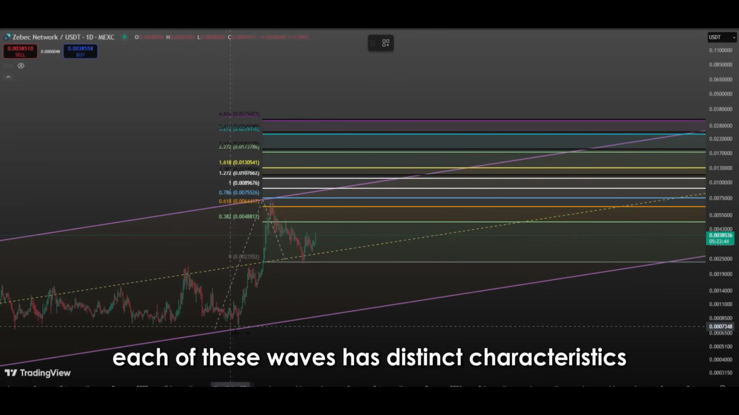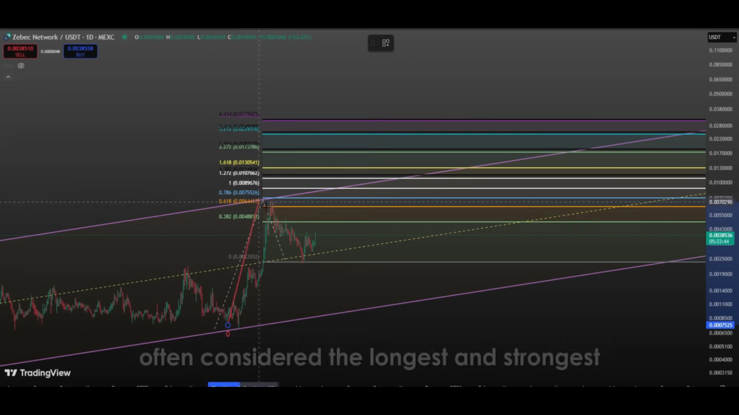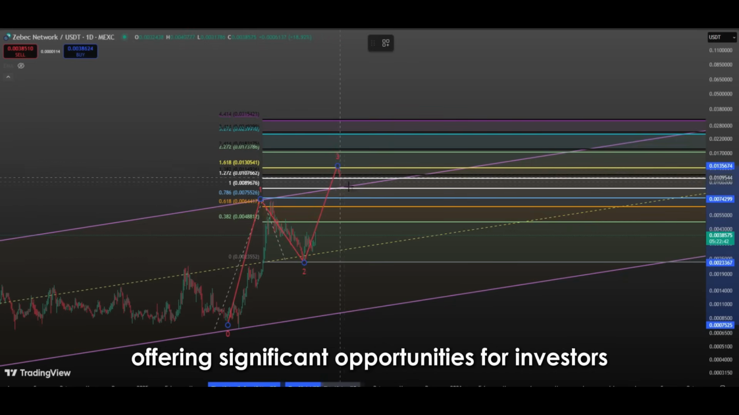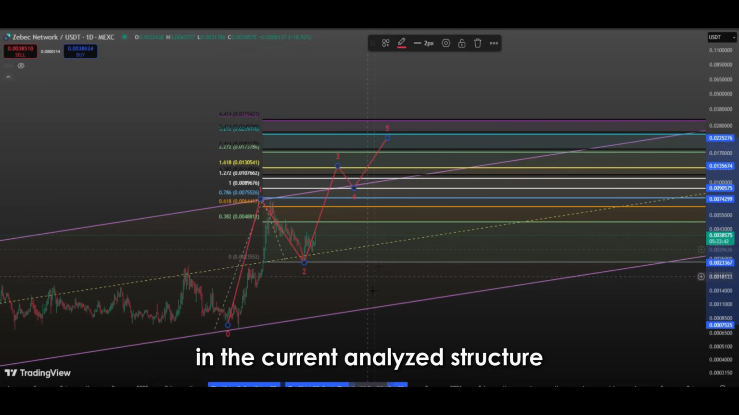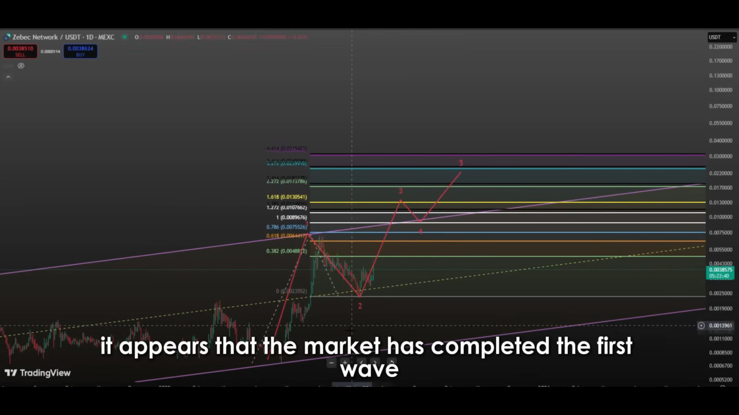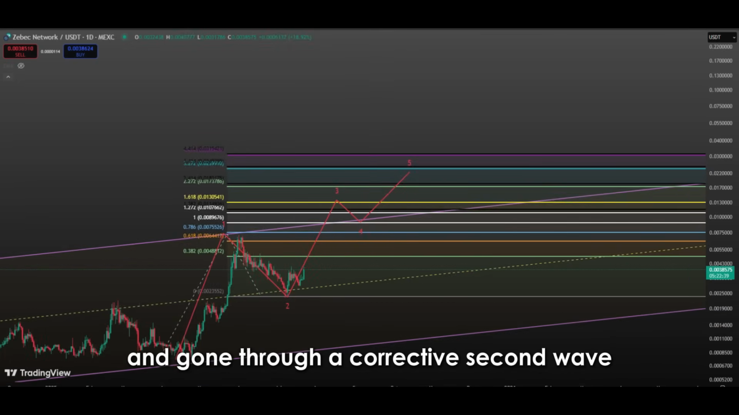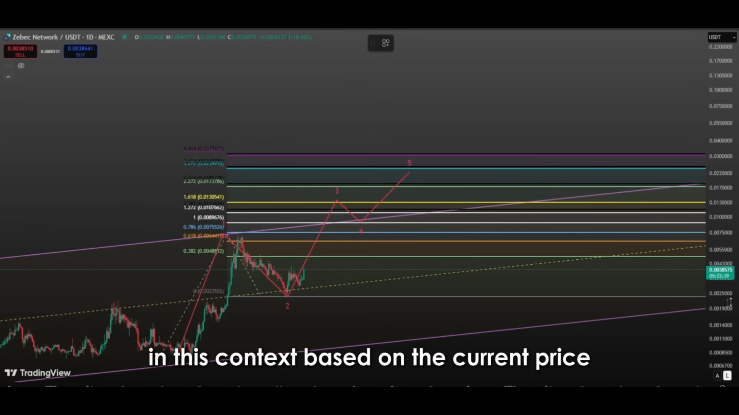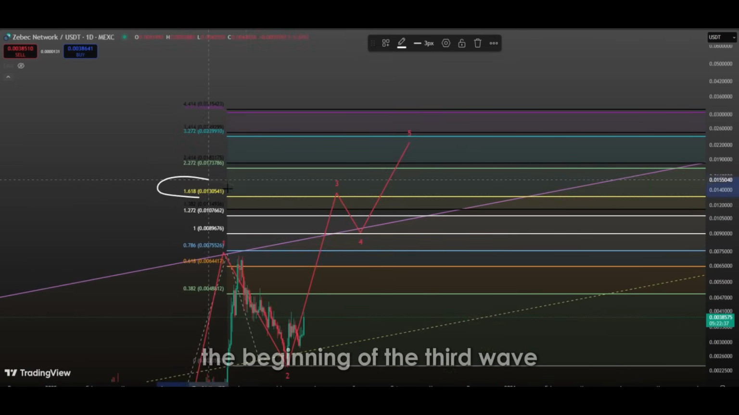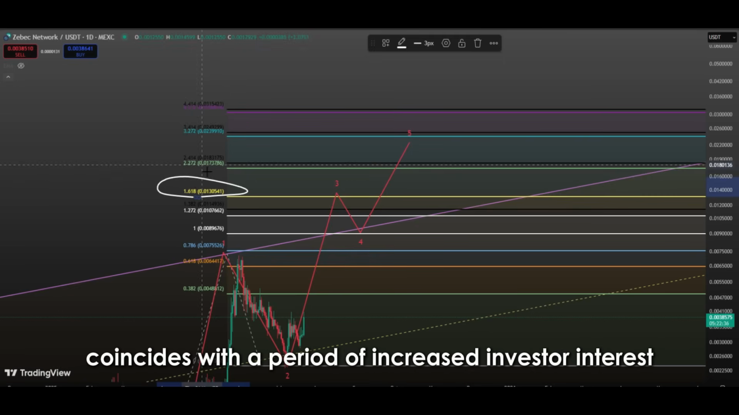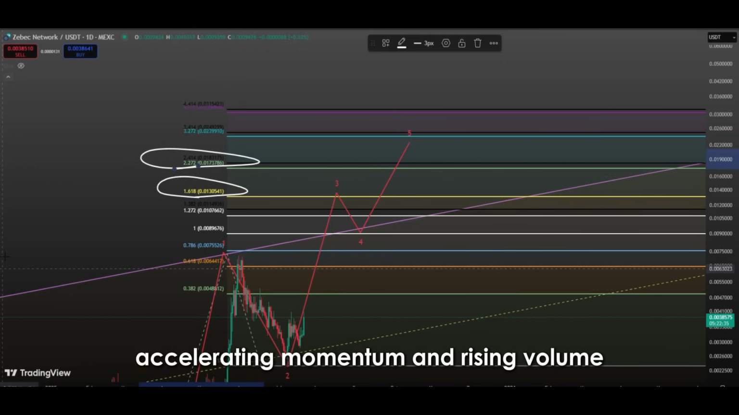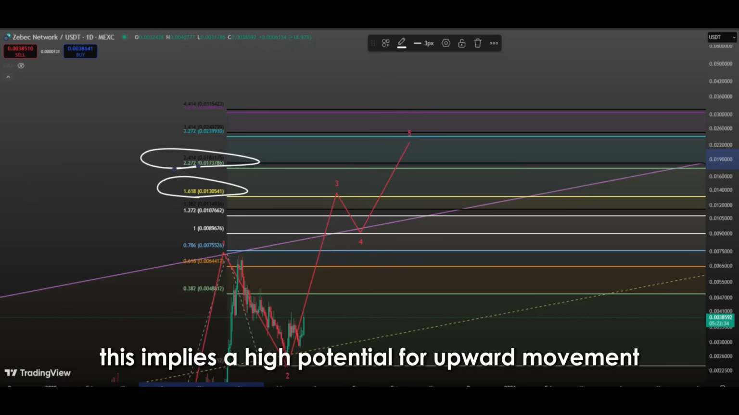Each of these waves has distinct characteristics, with the third wave often considered the longest and strongest, offering significant opportunities for investors. In the current analyzed structure, when examining the price movement, it appears that the market has completed the first wave and gone through a corrective second wave. In this context, based on the current price action, there are strong indications that the asset has entered the third wave. The beginning of the third wave typically coincides with a period of increased investor interest, accelerating momentum, and rising volume. This implies a high potential for upward movement.